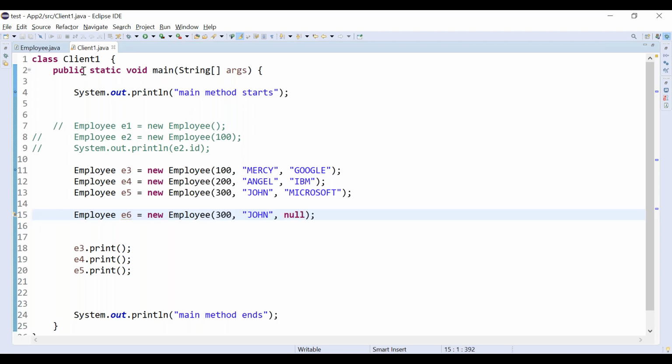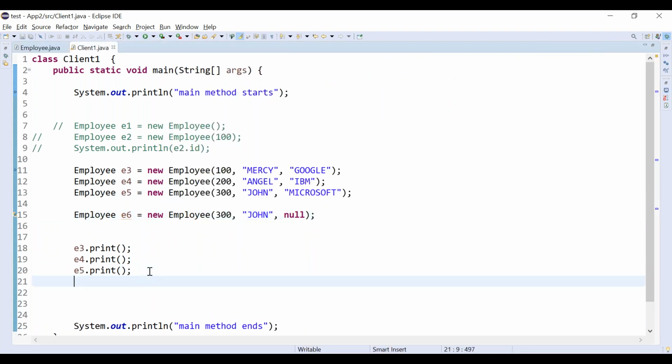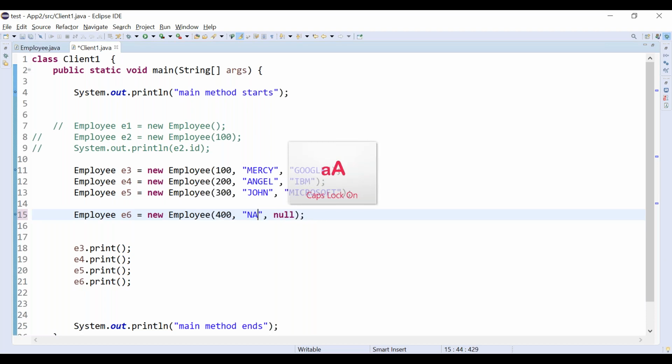So what output will we get? Let's run this program. For the last object also we can call the print method, e6.print. Finally, what should we get? Let's change the id and name: 400, and I can give the name Mark.